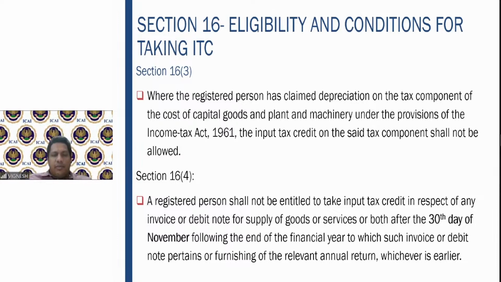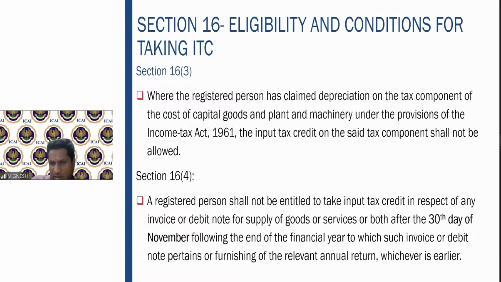If you are purchasing a machinery worth 10 lakhs plus 18% GST, the total comes to 11,80,000. You have to claim the depreciation only on 10 lakhs. If you claim the depreciation on 11,80,000, you cannot claim the input tax credit in GST. This is the provision of 16 subsection 3.